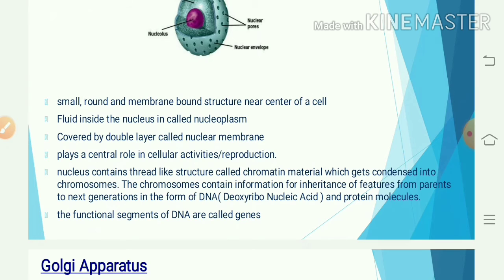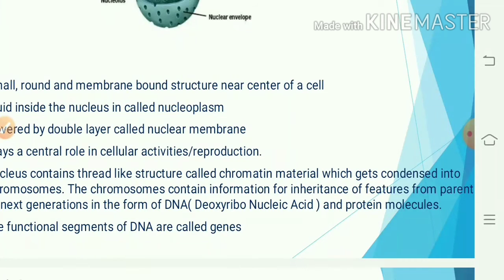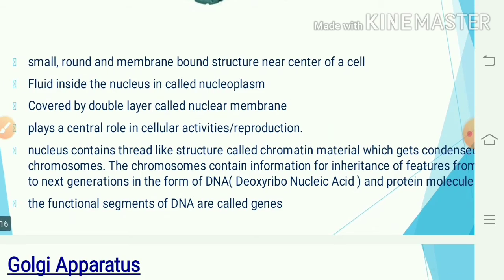Fluid inside the nucleus is called nucleoplasm. It plays a central role in cellular activities and reproduction. It contains thread-like structures called chromatin fibers or chromatin material. It is condensed in chromosomes.